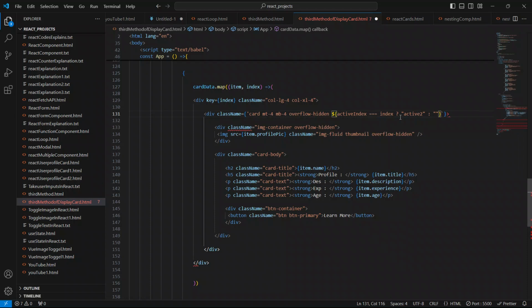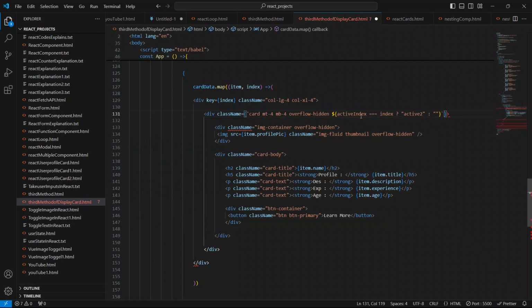Okay, so let me just check what is the issue. Class name like this, card, overflow hidden. What is the issue? Not like this, backtick.